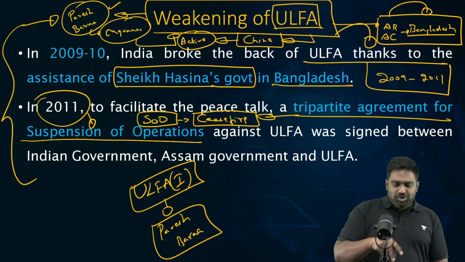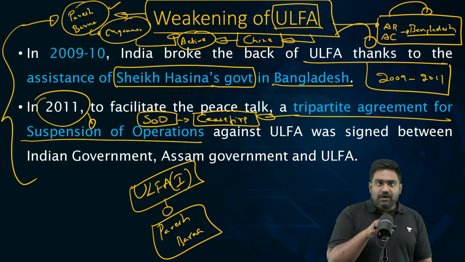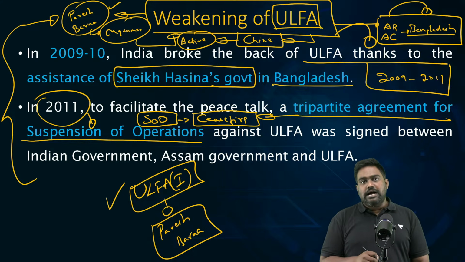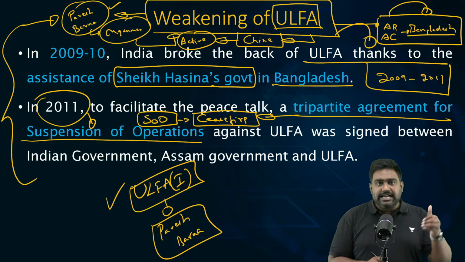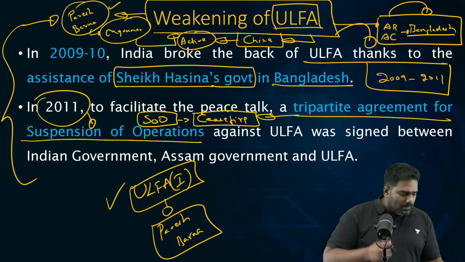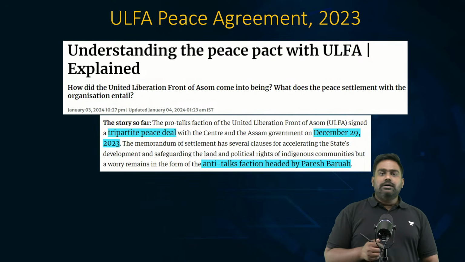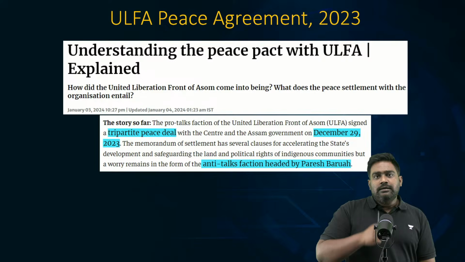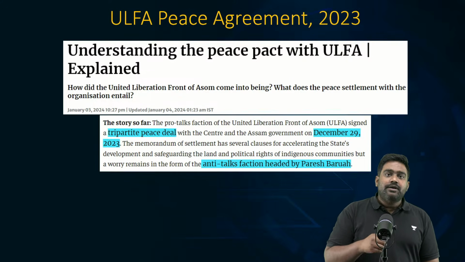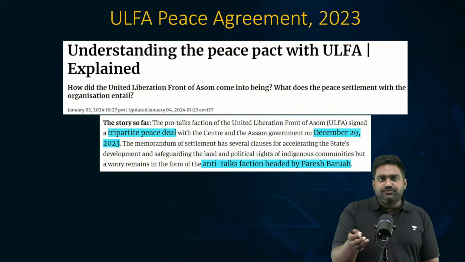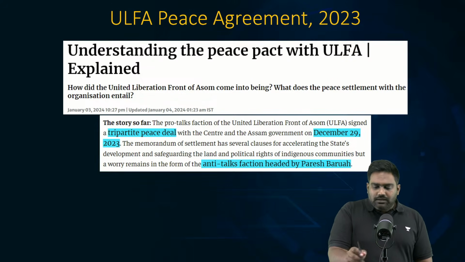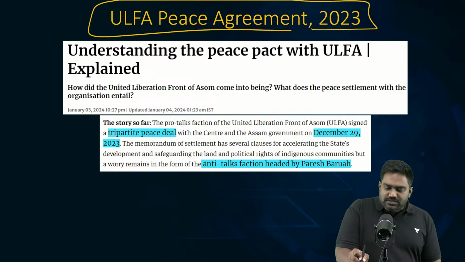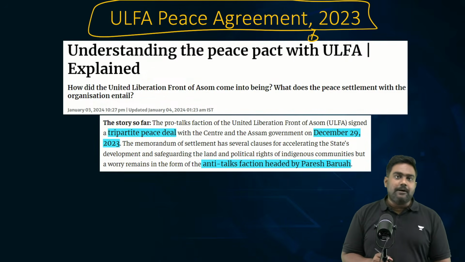But there is still one faction of Ulfa, Ulfa Independent, which is still active in Myanmar, and its leader Paresh Barua is known to have close links to Chinese intelligence. Recently, you might have read about a few attacks in tea plantations and oil refining plants in Assam, where workers have been kidnapped. Such minor attacks in the last few years have been carried out by Paresh Barua's faction. But in 2023, there was a very, very big breakthrough for India.